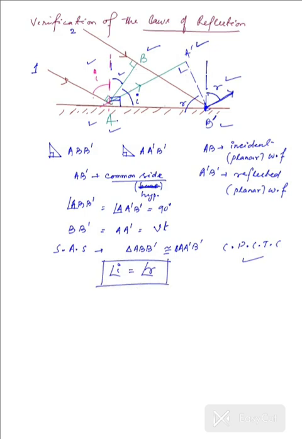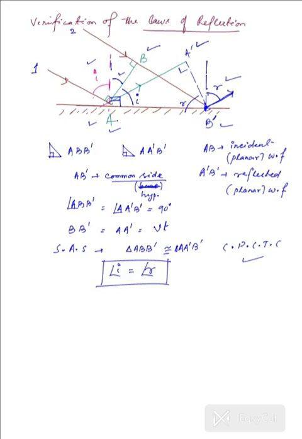Now, all these rays that we have drawn are on a common plane. So obviously all the rays are going to stay there. They are on the same plane. So that proves another law of reflection, which states that the angle of incidence, the angle of reflection, as well as the normal drawn at the point of incidence, will lie on the same plane. Obviously they are lying on the same plane. We have drawn each of them on the same plane. So both the laws of reflection are verified, and that by using the case of wave fronts, as we have considered in Huygens principle. So this verifies the laws of reflection.